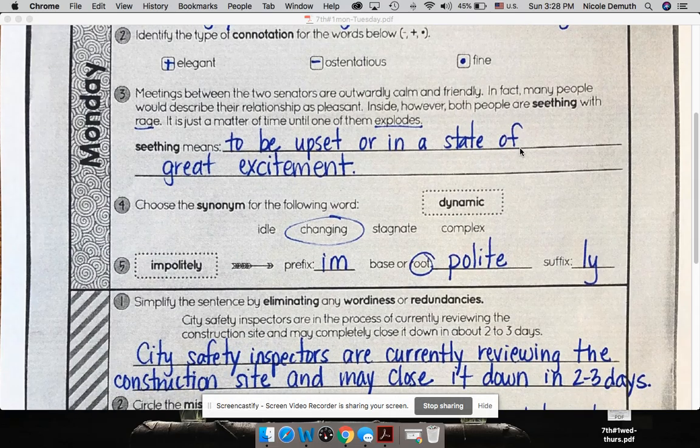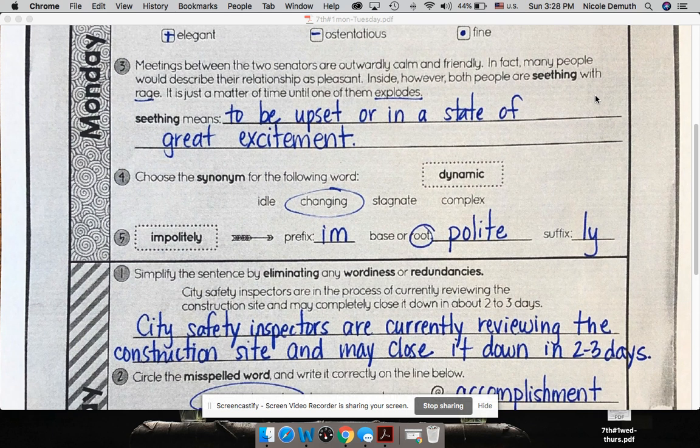For number 3, we've seen this before in 5th grade and 6th grade. Meetings between the two senators are outwardly calm and friendly. In fact, many people would describe their relationship as pleasant. Inside, however, both people are seething with rage. It is just a matter of time until one of them explodes. So seething means to be upset or in a state of great excitement.